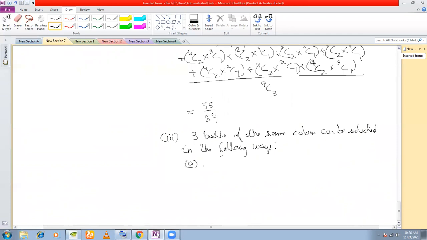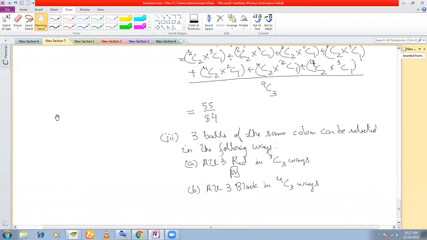A, all three red. In how many ways? 3C3 ways, right? Because there are three red balls in total. Or you can have all three black balls in 4C3 ways.